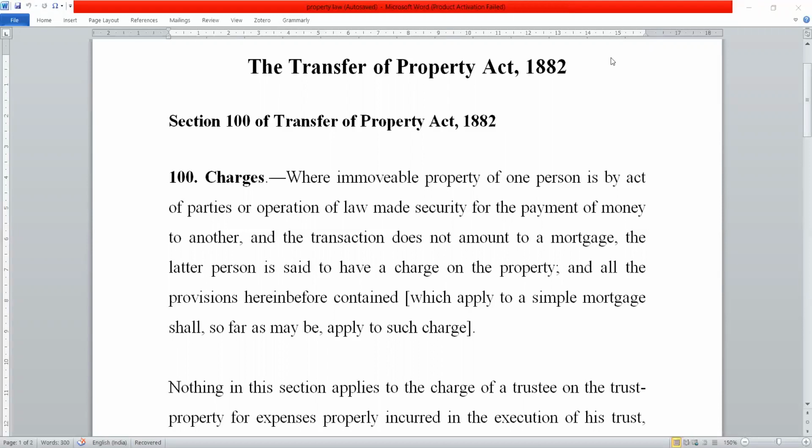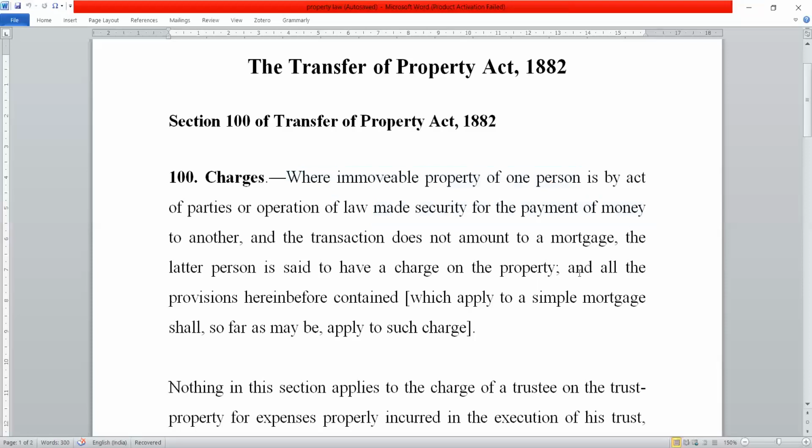While reading this, we can see where immovable property of one person is, by act of parties or operation of law, made security for the payment of money to another, the transaction does not amount to mortgage and the latter person is said to have a charge on the property.